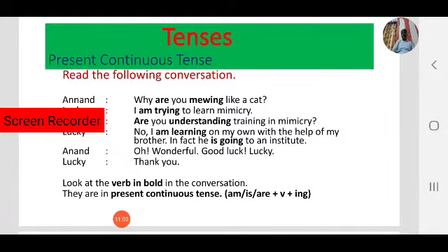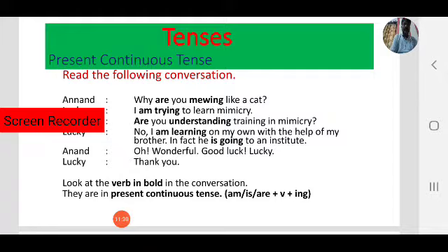Anand, why are you mewing like a cat? Here two characters are there, Anand and Lucky. Here Anand asks Lucky, why are you mewing like a cat? Then Lucky replied, I am trying to learn mimicry.